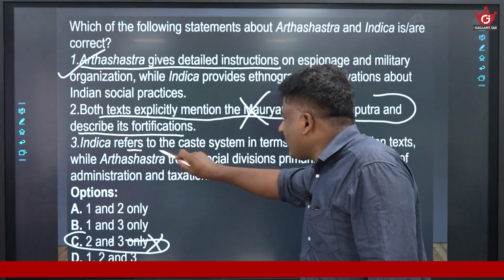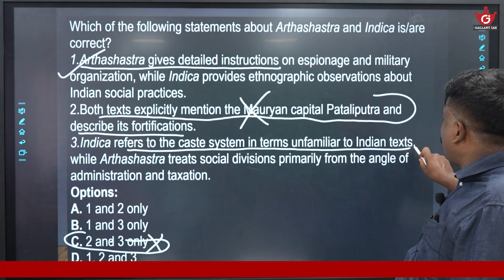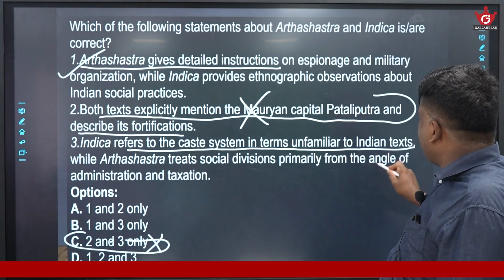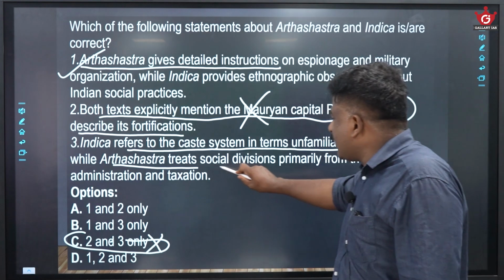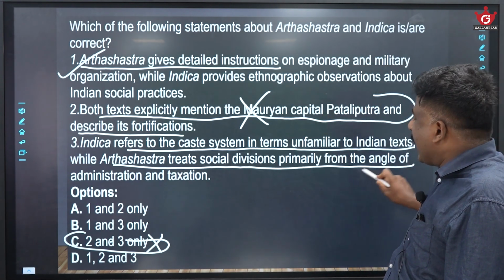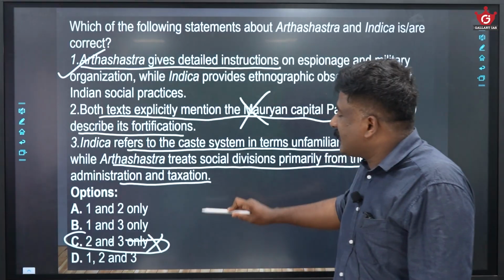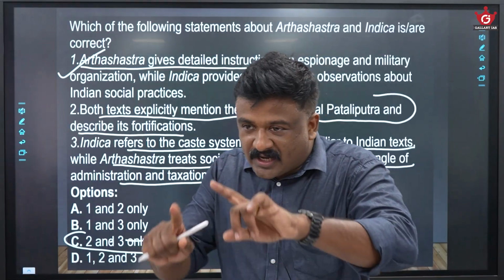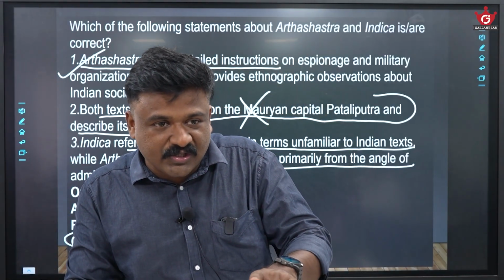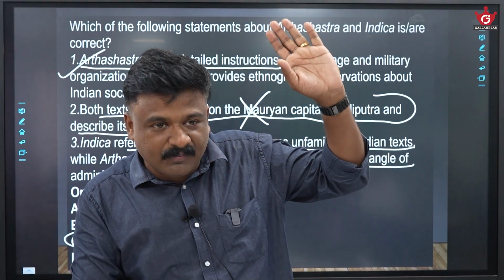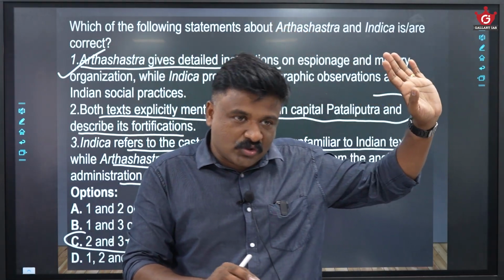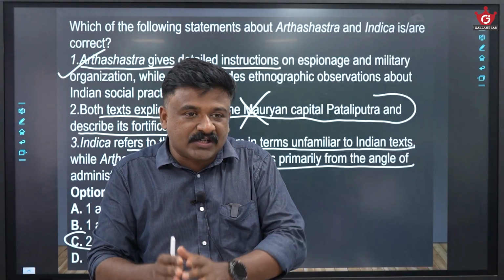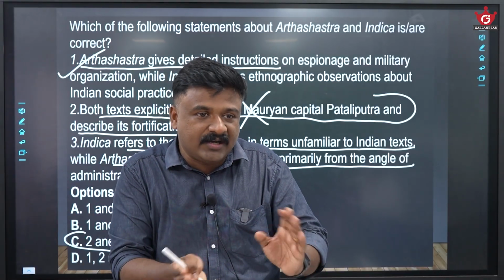Then see, Indica refers to the caste system in terms unfamiliar to Indian texts, while Arthashastra treats social divisions primarily from the angle of administration and taxation. That is correct only. Here Indica gives a kind of caste system similar to Greek or maybe Roman society. But the Chaturvarna system he couldn't identify.